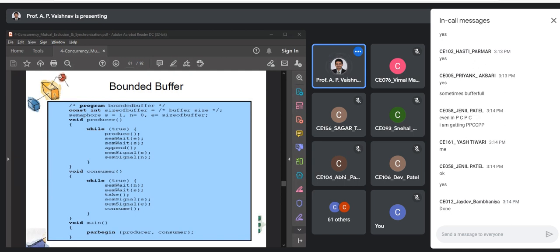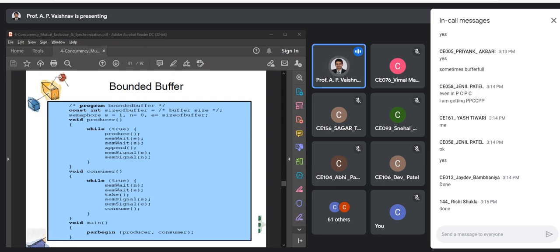Fine. So if you want to change this code to an infinite buffer producer consumer, what change do you need to make? Infinite buffer, that is, right? Which condition or constraint can you lift now?